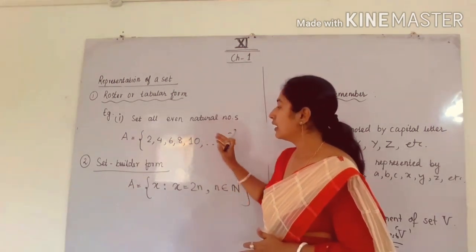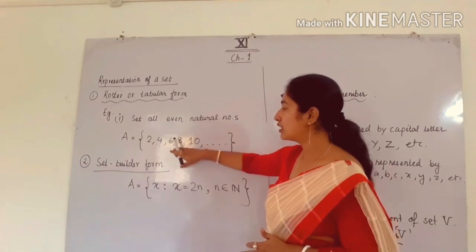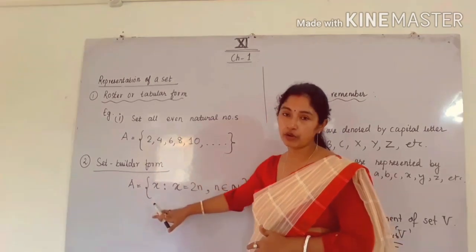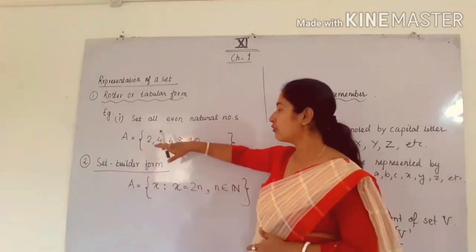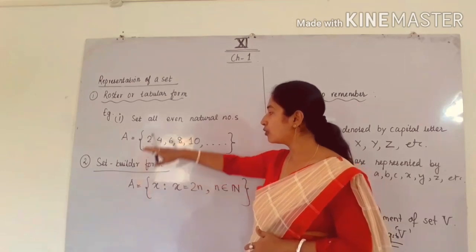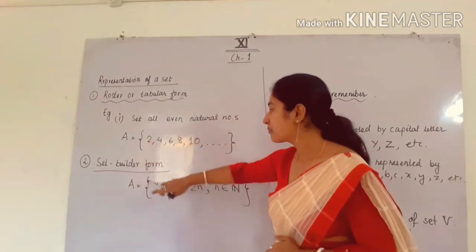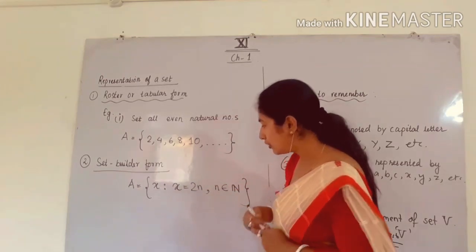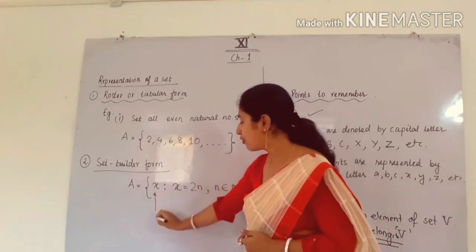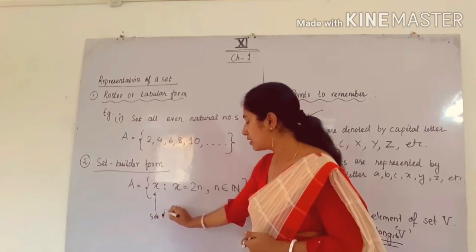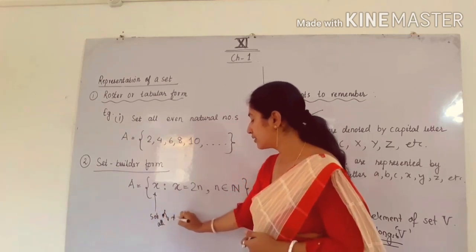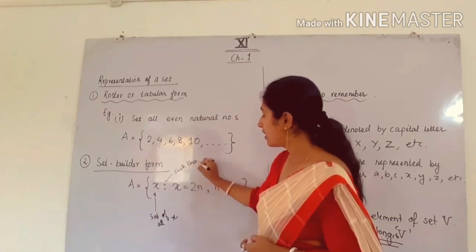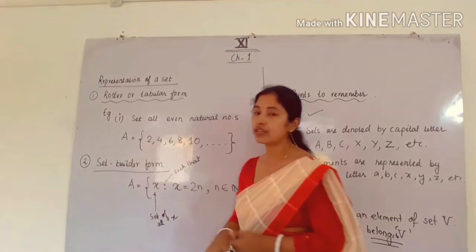Similarly, if this is given, then they will ask you to convert it into set builder form. So I have written this conversion. In set builder form, how to write this set? See, same set I have taken, set A is equal to curly bracket. You have to say like this, set of all x. Here you have to define what is x.